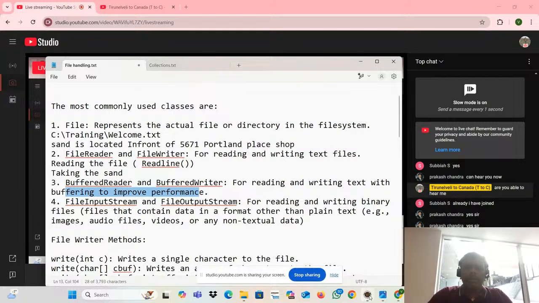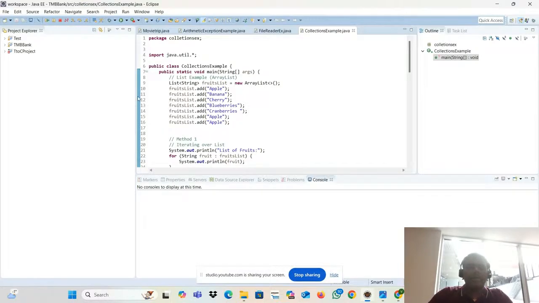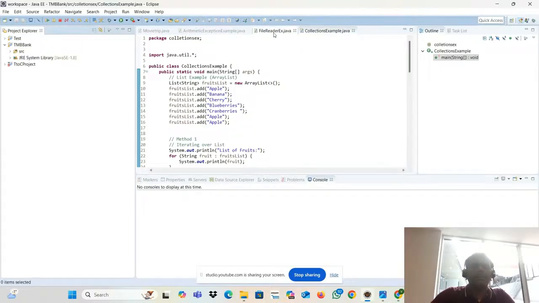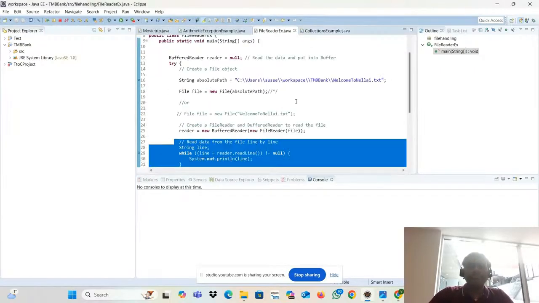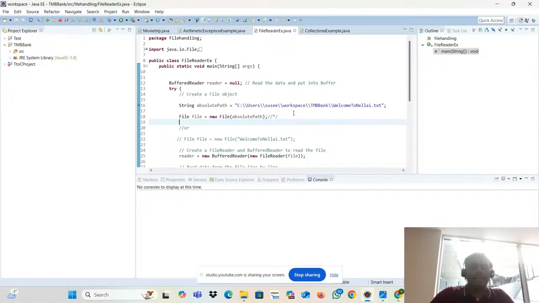Okay, then let me go to our example, yesterday's example, right? File reader. See this file reader. My file is located in a particular folder. What is the file name? Welcome to nellai.txt. Let me see what content is there.